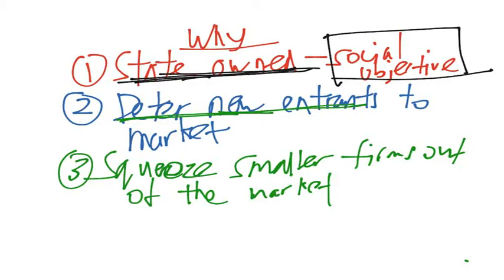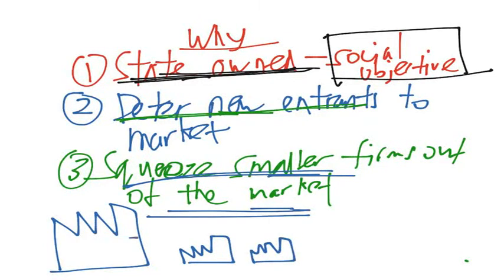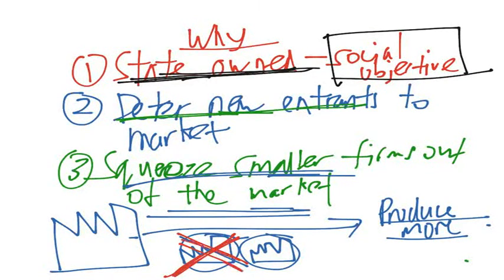Now next is if the firm wants to squeeze out the smaller firms from the market. For example, a big firm with a lot of small firms inside the market. Now this firm is making a lot of money, and wants to eliminate competition. So what the firm may do is produce more, so that the other firms could not stand the competition, meaning they could not afford to make a loss, and therefore exit the market.